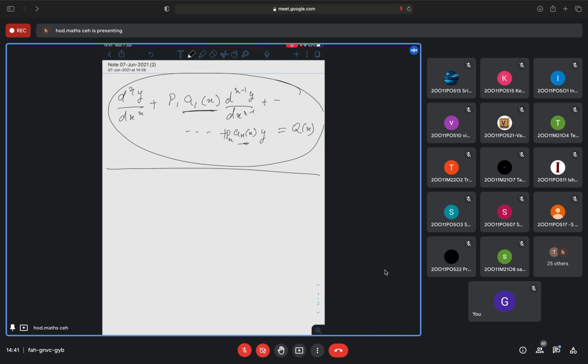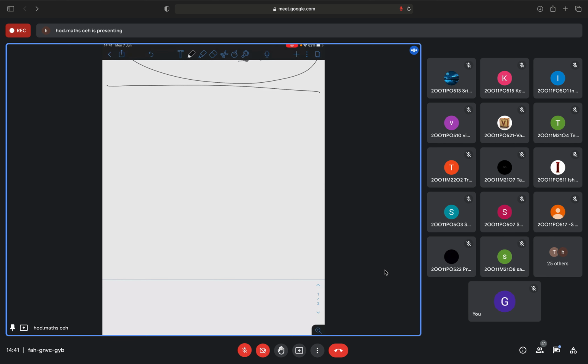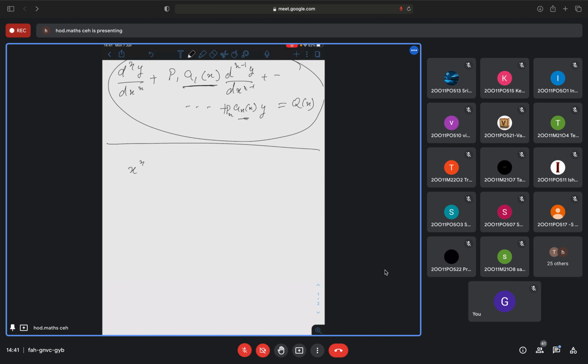But here, as I told, a1, a2, an can be any function of x, but we will discuss a particular kind of linear differential equation with variable coefficient. That means an equation of the form something like this. That means a1, a2, an will be different powers of x, a few terms in a polynomial of x.